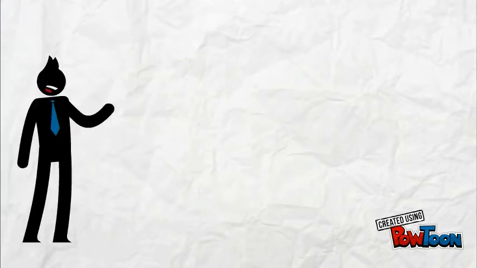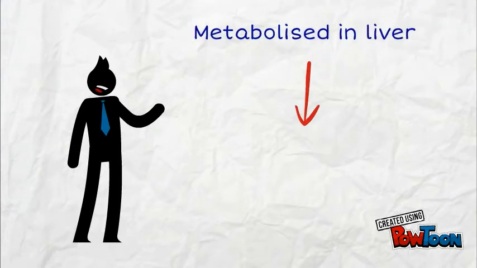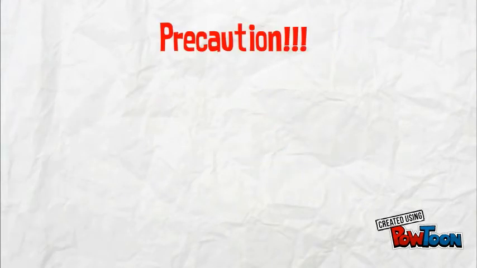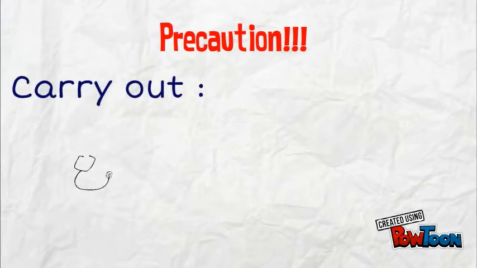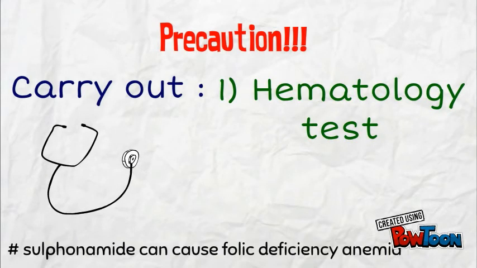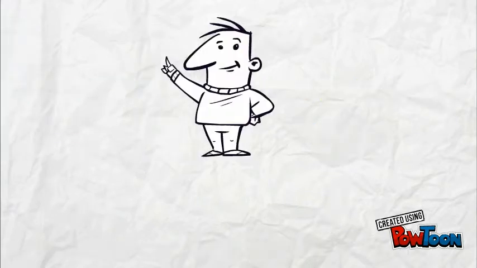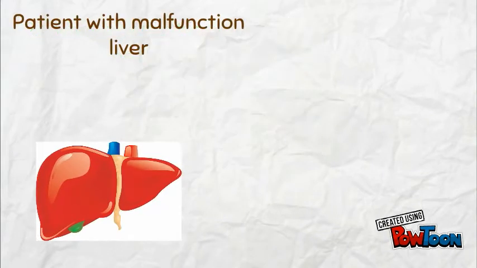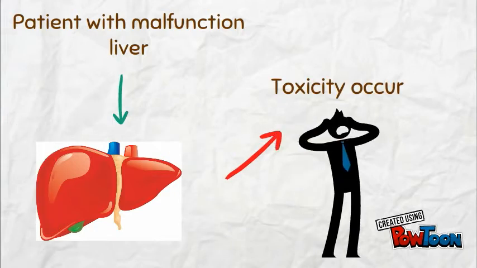As we mentioned before, sulphonamide is metabolized in liver and secreted through kidneys. That's why for the patient who takes sulphonamide, we have to carry out hematology tests as it will cause folate deficiency anemia. Besides that, we have to carry out liver function tests as sulphonamide is metabolized in livers. If the liver malfunctions, it will cause toxicity to the patients.